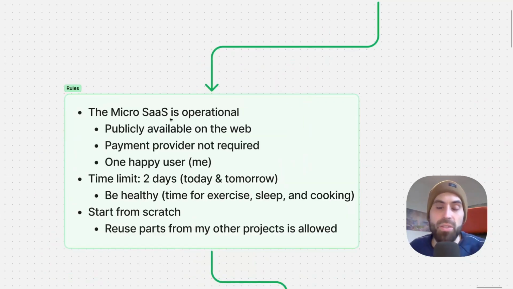The micro SaaS should be operational, so it should be really available on the web and not only be running locally on my machine. A payment provider is not required. For me, it's always more important first to get some users, and then you can take care of payment later if you have a working product and a few customers. Speaking of customers, the SaaS should have one happy user, me.